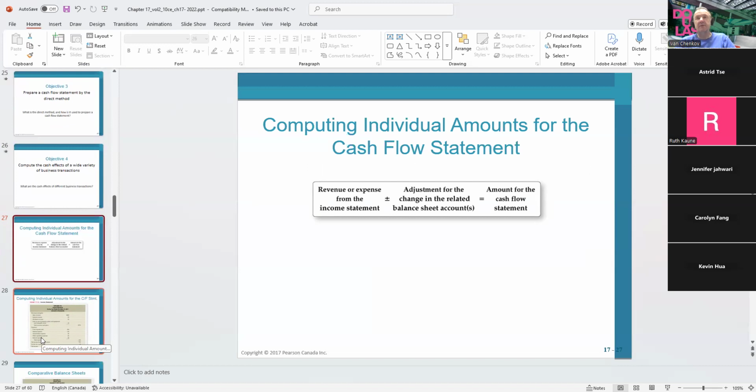Then we make adjustments for the non-cash items, which are already in our income. Once we make those adjustments, the objective is to come up with the cash income. Once we come up with the cash income, then we start chasing the related balance sheet accounts to the revenue and expenses.